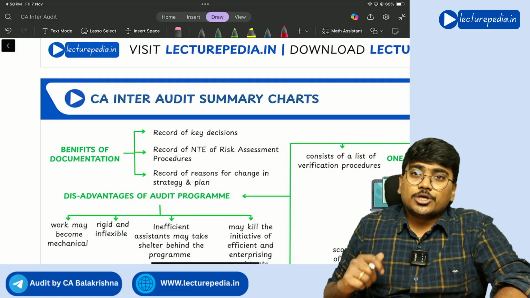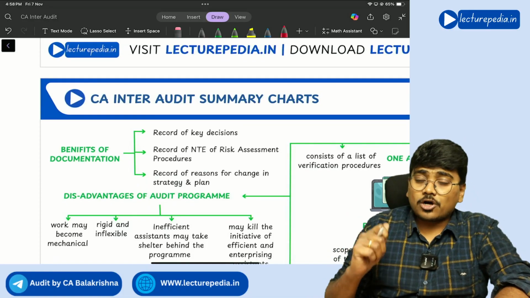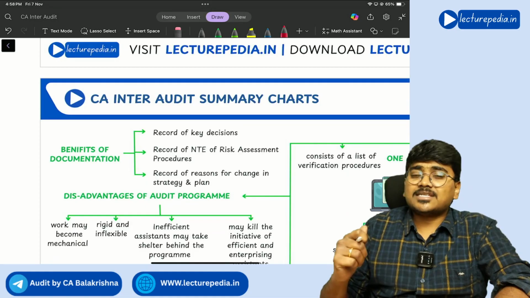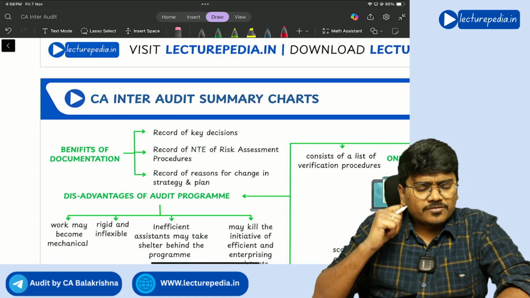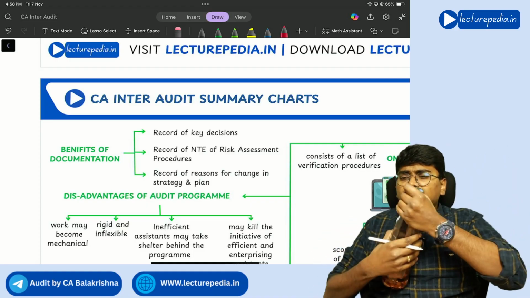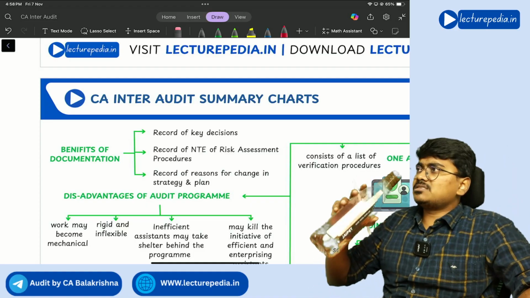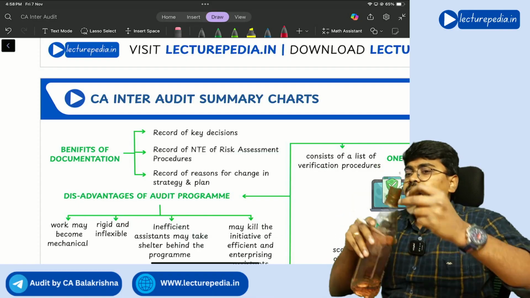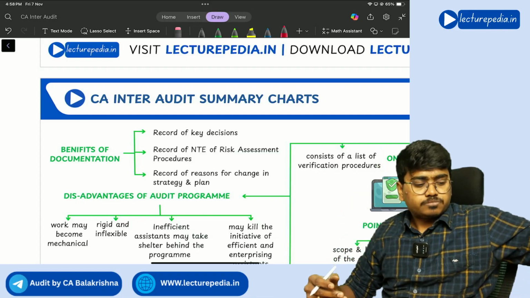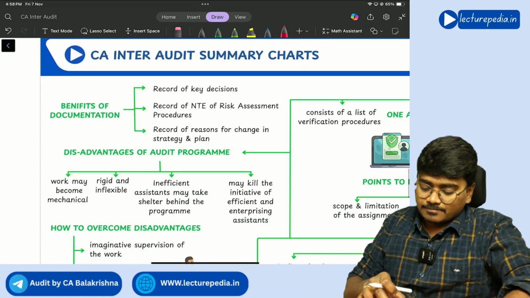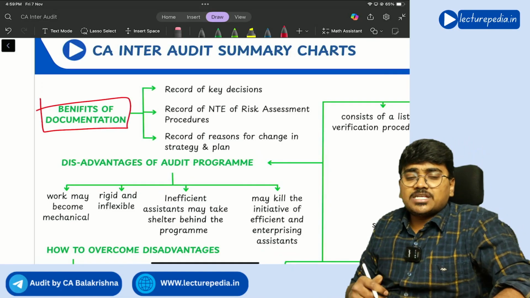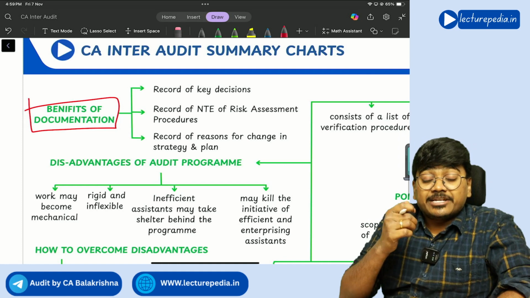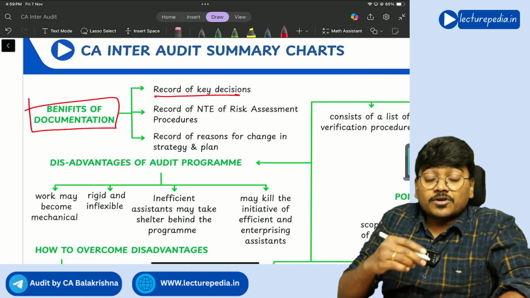Next, I told you, you have to document the audit plan, audit strategy, and any changes that are made to the audit plan and audit strategy. Now, what is the benefit of such documentation? How will it be useful if you document these things? The benefits of such documentation: it will act as a record of key decisions.